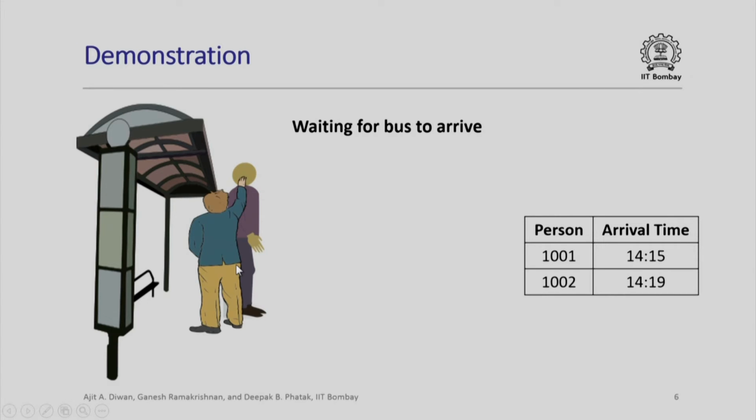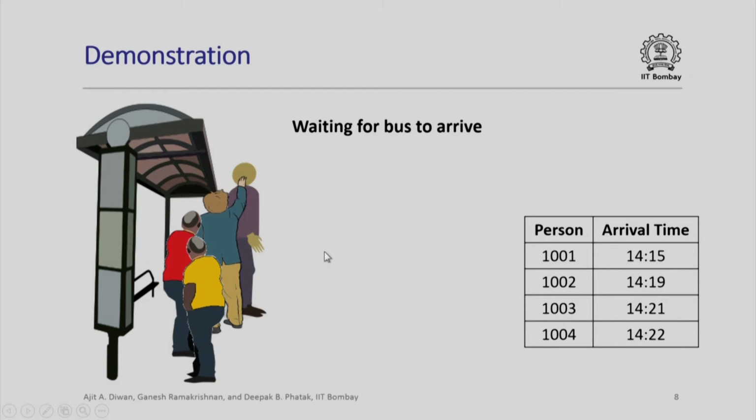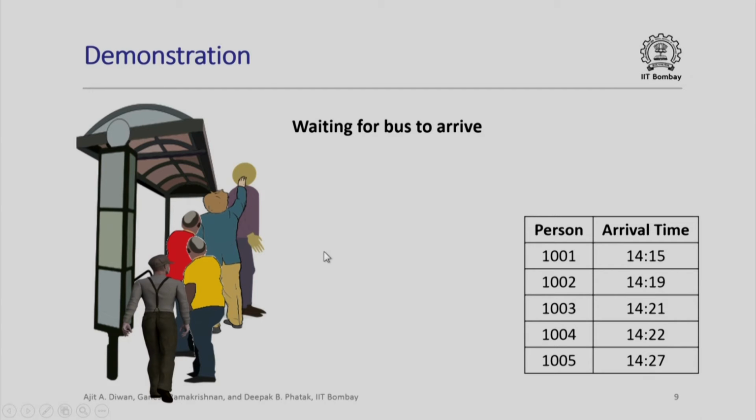Here is another person who comes in. Let us assume that he arrives at 14 hours 19 minutes. Here is a third person, arrives at 14:21. Note that we are giving an arbitrary increasing tag to each person who arrives at the queue. Here is the fourth person and here is the fifth person. Note that so far no bus has come, all of them are waiting for the bus to arrive.